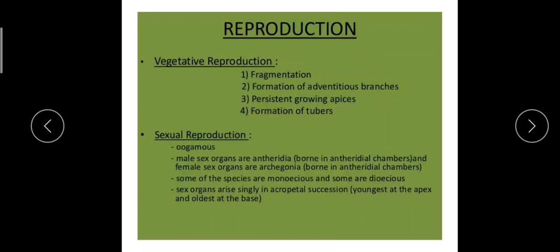And another type of vegetative reproduction is by the death of the thallus during drought.